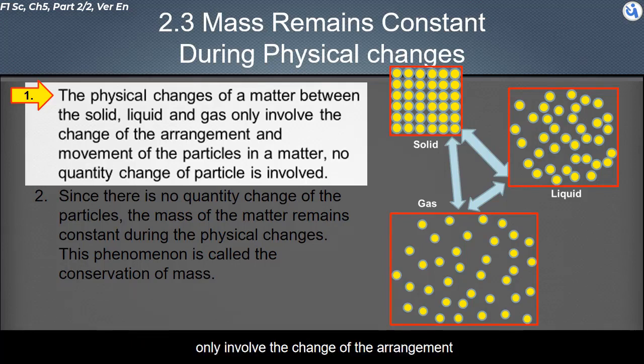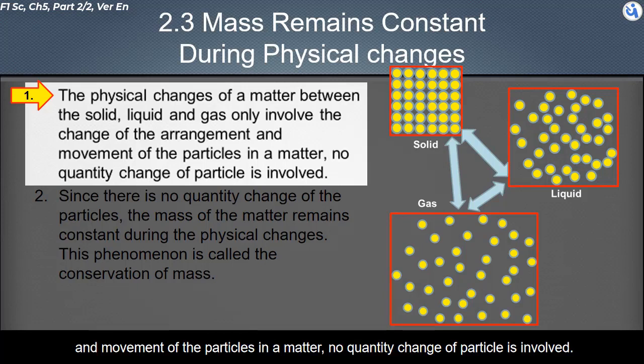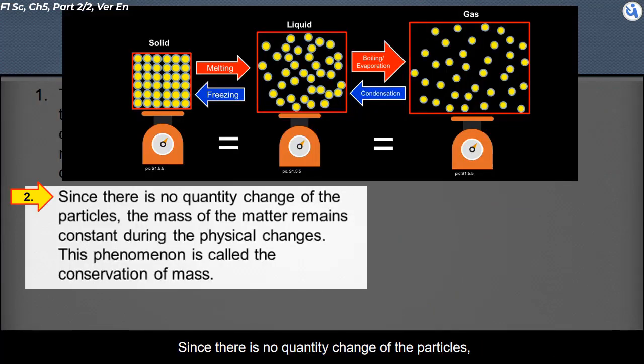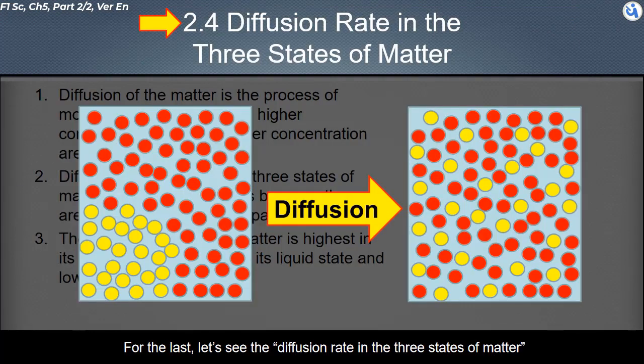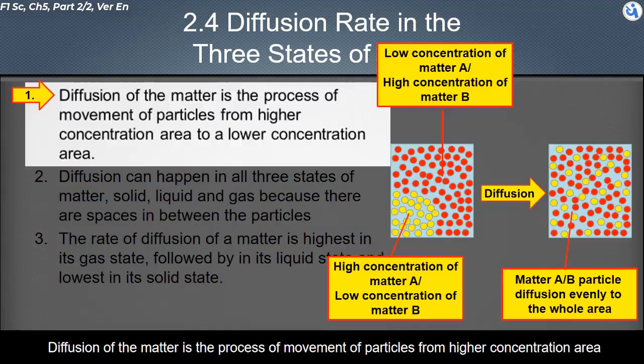The physical changes of a matter between the solid, liquid, and gas involve the change of the arrangement and movement of the particles in a matter; no quantity change of particles is involved. Since there is no quantity change of the particles, the mass of the matter remains constant during the physical changes. This phenomenon is called the conservation of mass. For the last, let's see the diffusion rate in the three states of matter.